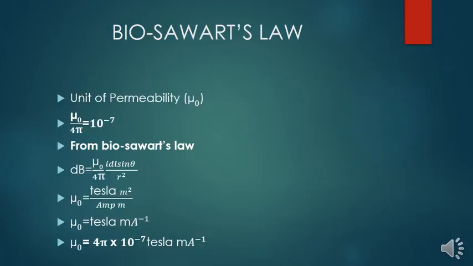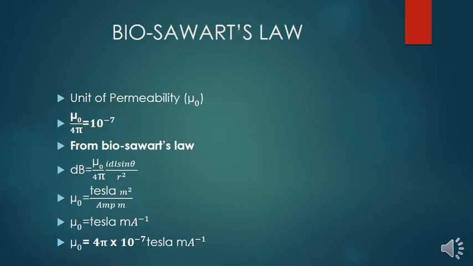So now we are taking out the unit of permeability of free space. So mu naught upon 4 pi equals 10 raised to power minus 7 units, meaning mu naught equals 4 pi into 10 raised to power minus 7. Now dB has a unit of Tesla.